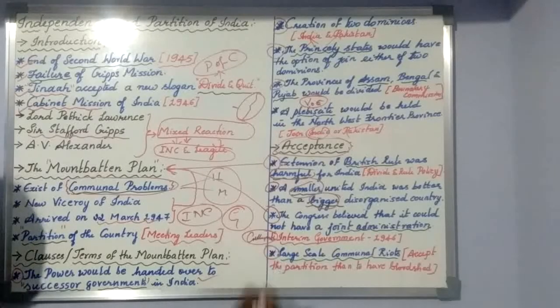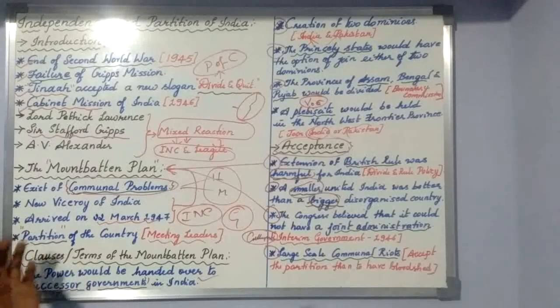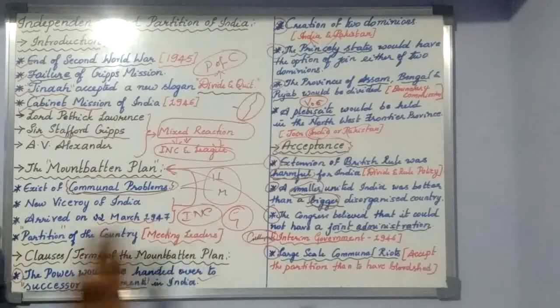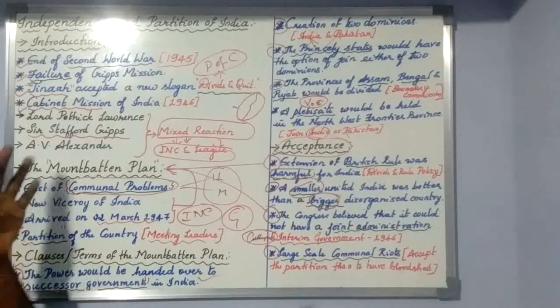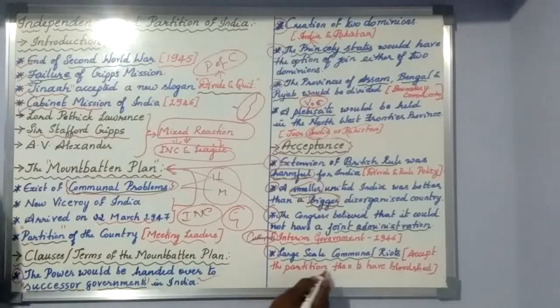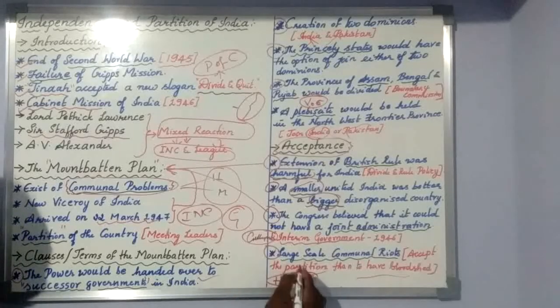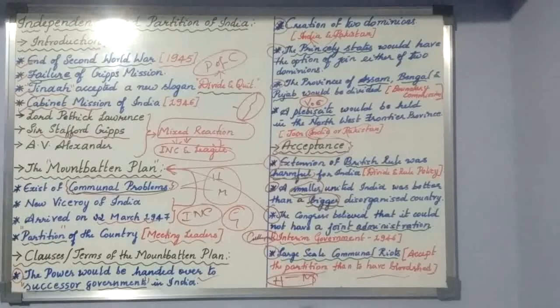And the last very important thing is large communal riots. Okay, all problems between the Hindu and Muslims, or the two religions, will come to a conclusion when we accept the partition. If not, there will be a lot of bloodshed in India, and that bloodshed will take place only in the fight between the Hindu and Muslims, which we call communal riots.